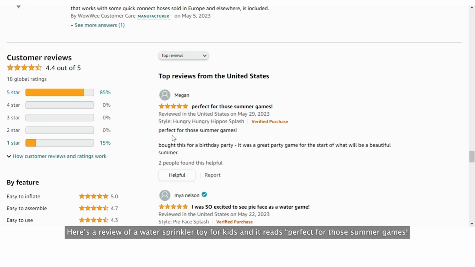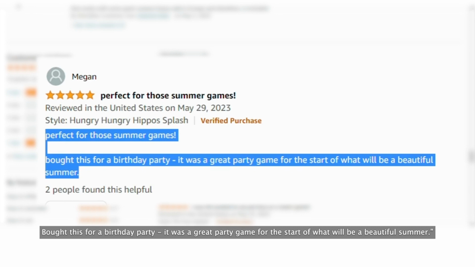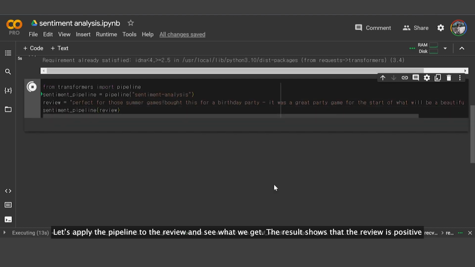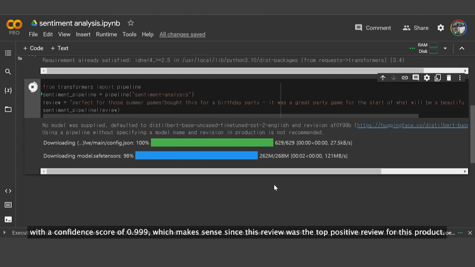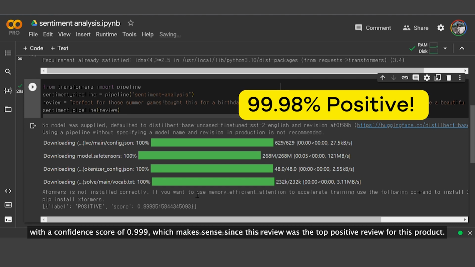Here's a review of a water sprinkler toy for kids, and it reads, "Perfect for those summer games. Bought this for a birthday party. It was a great party game for the start of what will be a beautiful summer." Let's apply the pipeline to the review and see what we get. The result shows that the review is positive with a confidence score of 0.999, which makes sense since this review was the top positive review for this product.